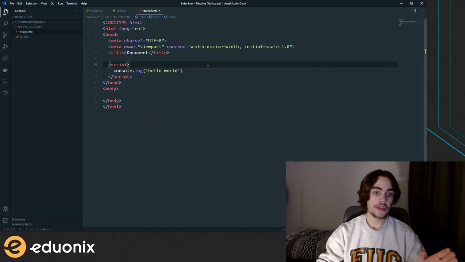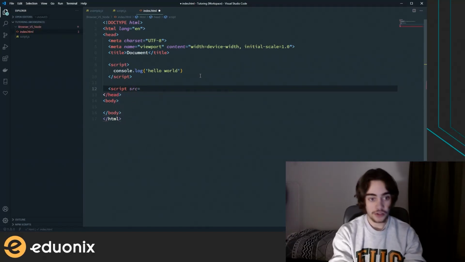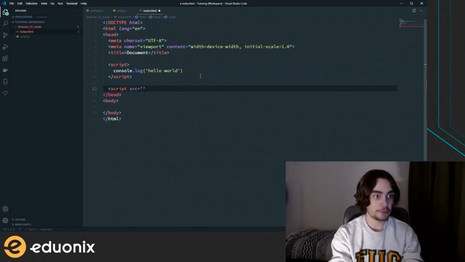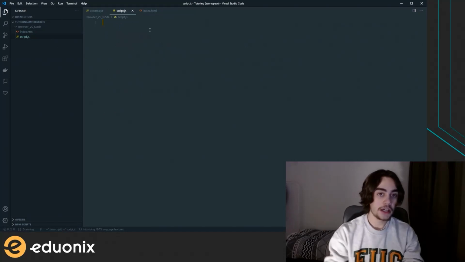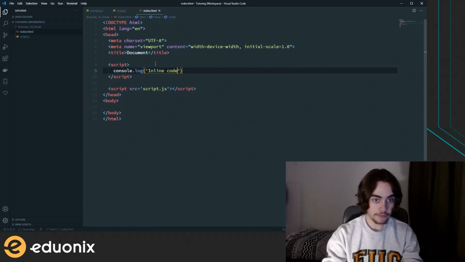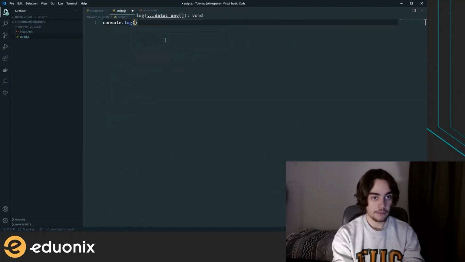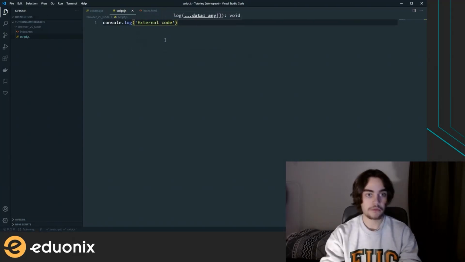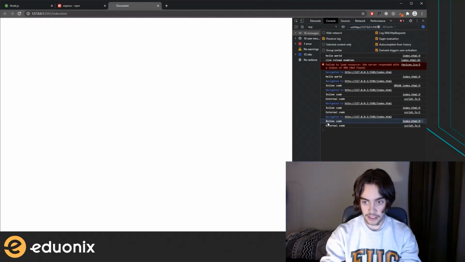So now the other approach is actually to use an external file, and we're going to do that using a script tag with a source attribute, which points to a file that I've already created, script.js, in the same folder. And then in this file, first of all, I'm going to go ahead and change hello world to inline code. Then I'm going to go into the script here, and I'm going to do external code. And then if we refresh, we'll see that we have the inline code and the external code both printing.